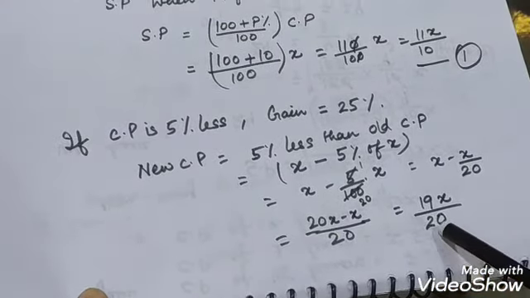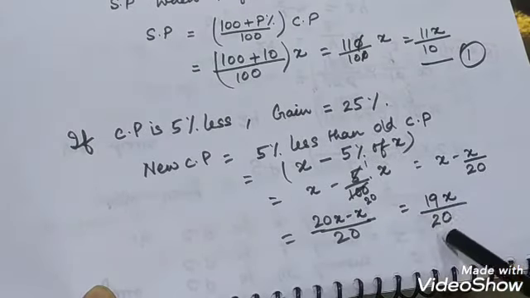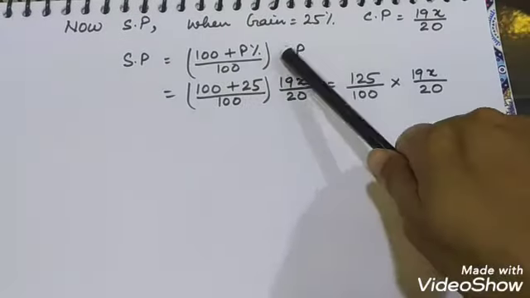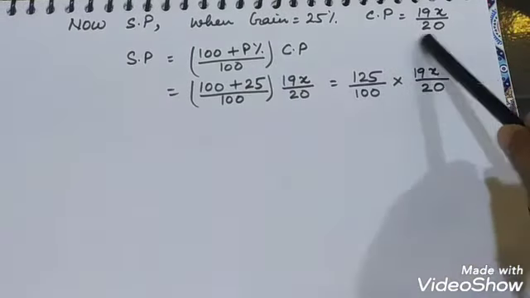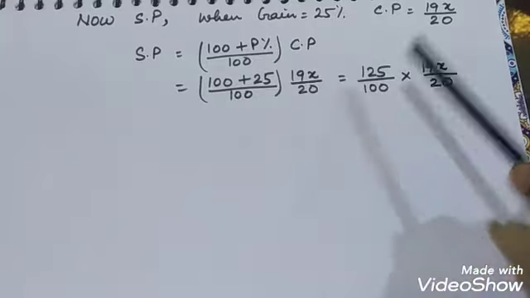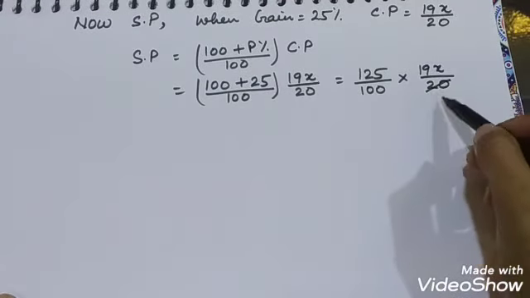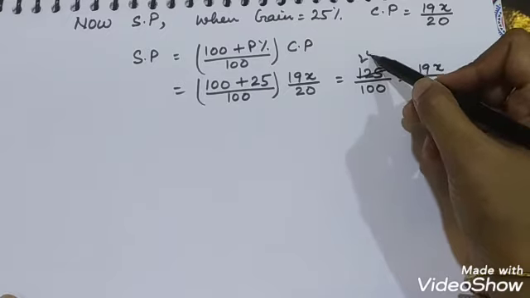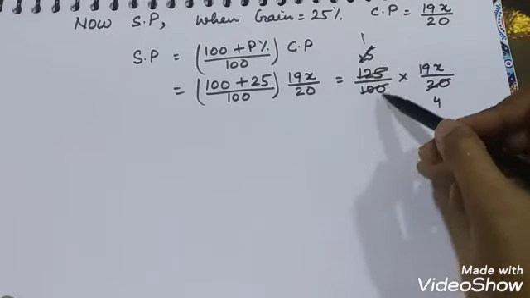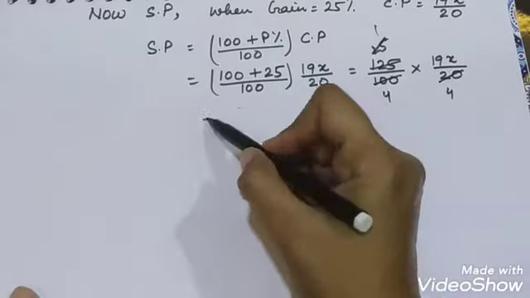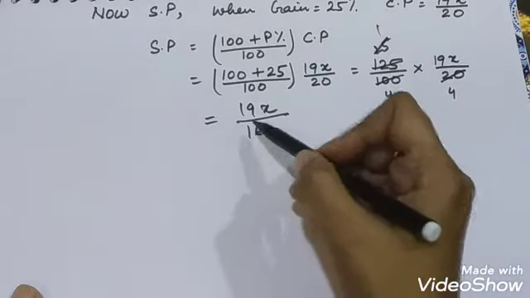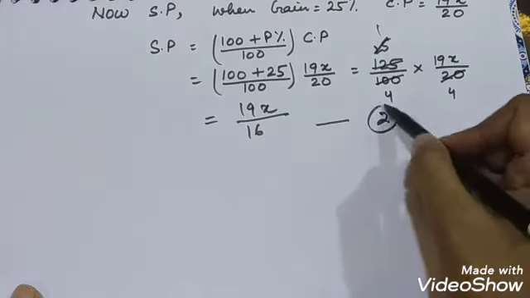Now we will find the selling price when the new cost price is this and the gain is 25%. So now, selling price when gain is 25% and cost price is this, we use the formula and put in all the values. Now we will cancel 5 fours are 20, 5 twos are 10 and 5 fives, then 25 ones are 25 and 25 fours are 100. So selling price is 19x upon 4 into 4, 16. Let it be equation 2.